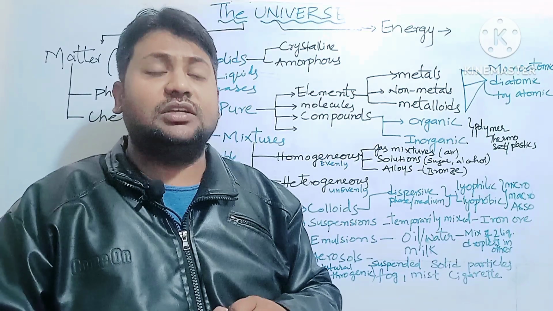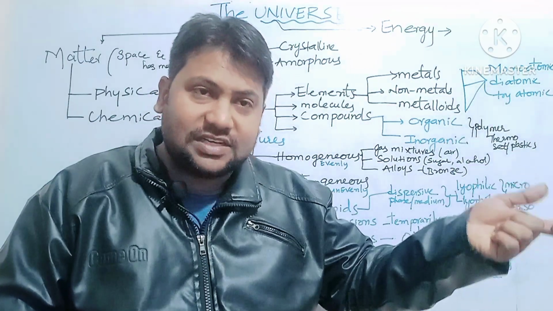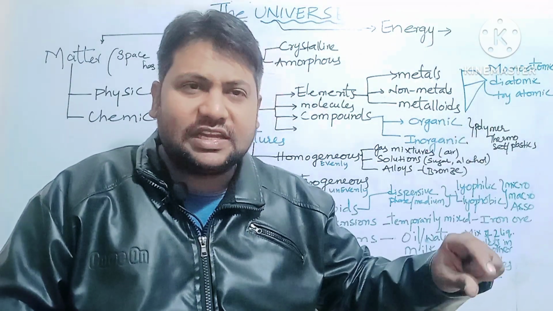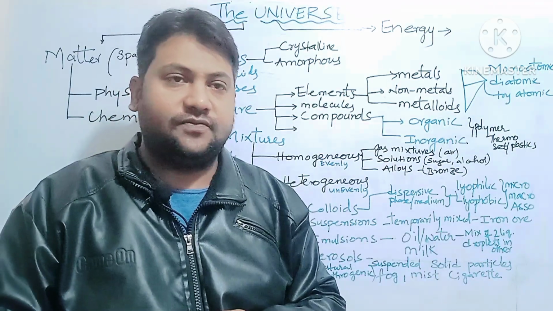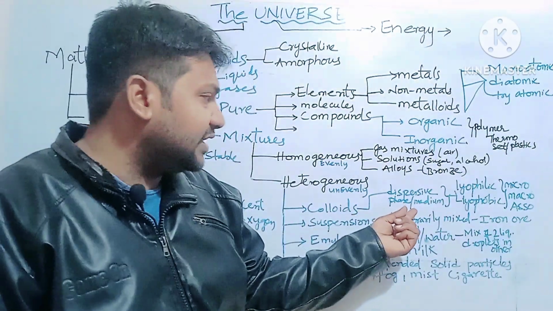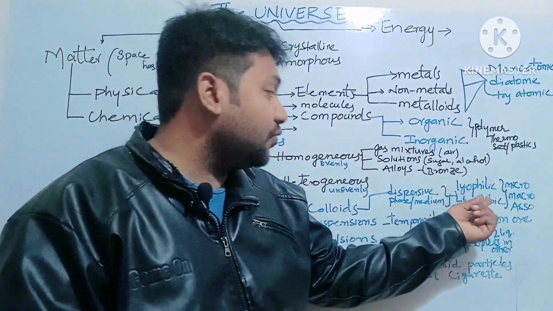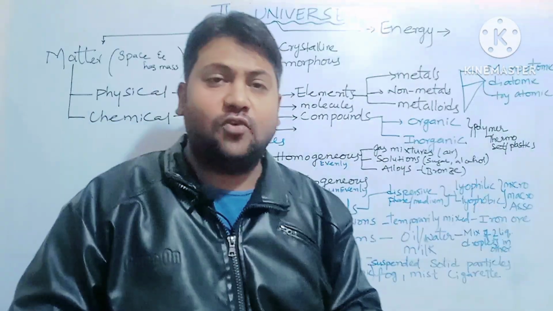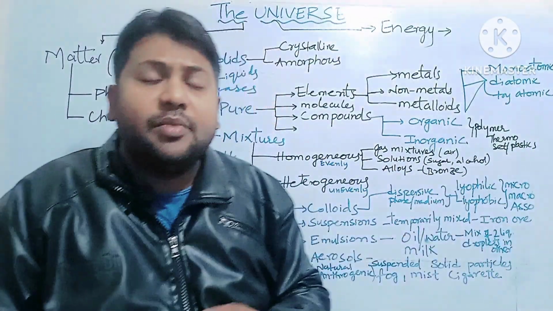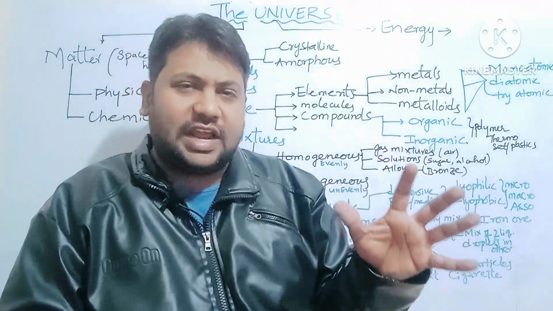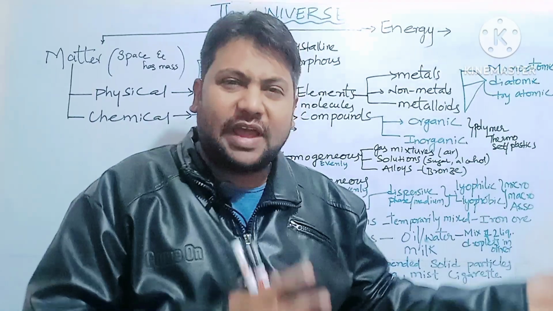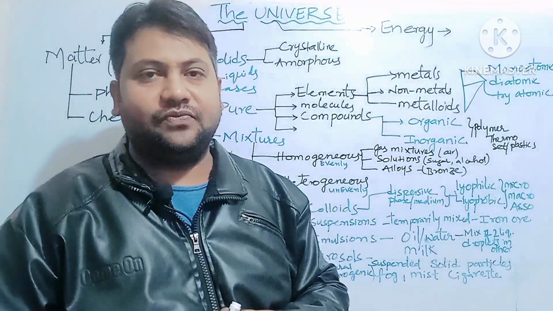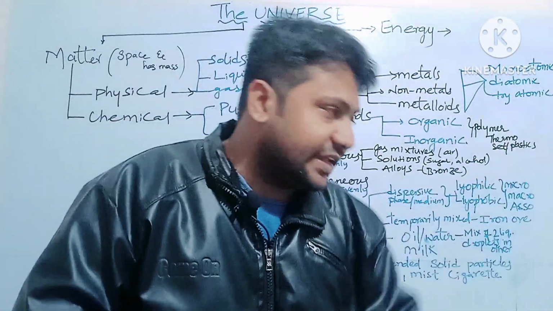Here the dispersive phase is the dust particles, and the dispersive medium is the sunlight. Then again, these are lyophilic and lyophobic, formed between the attraction and repulsion of particles. Then again they are divided into micro, macro and associative. So we don't require that.